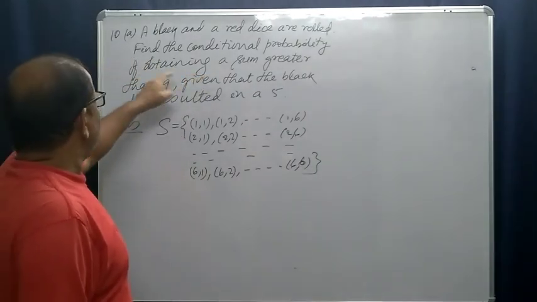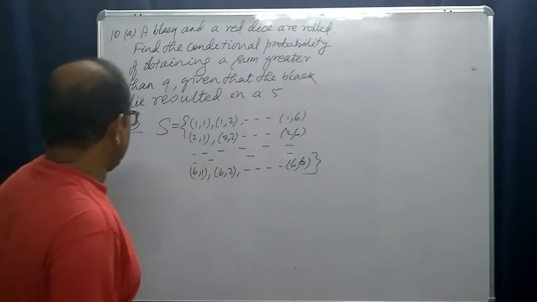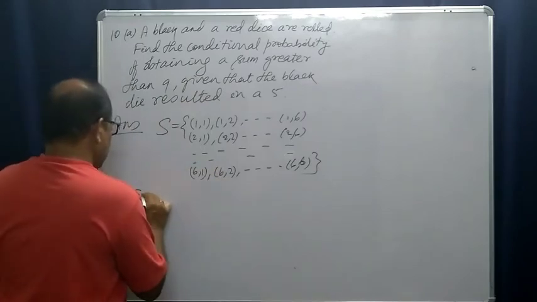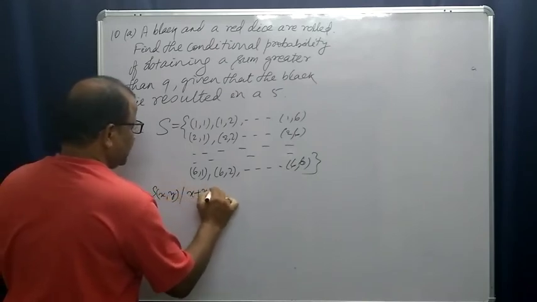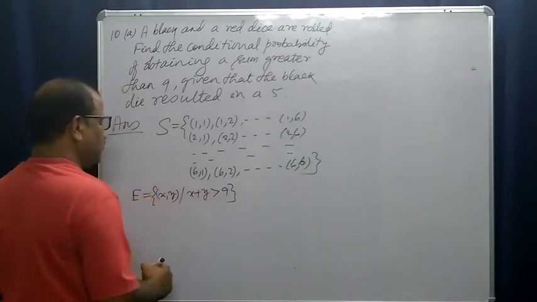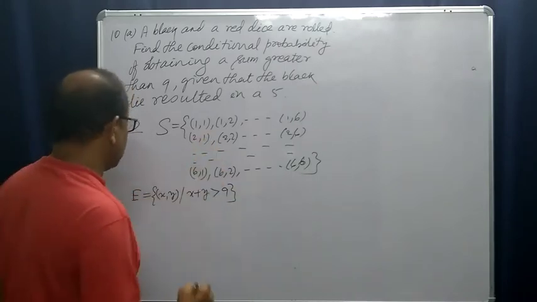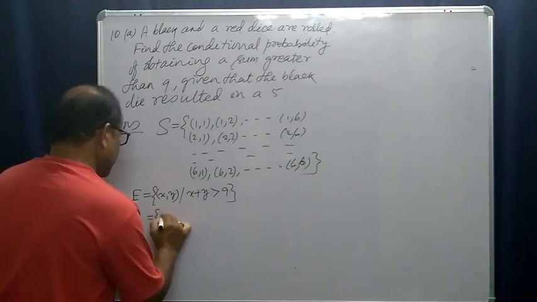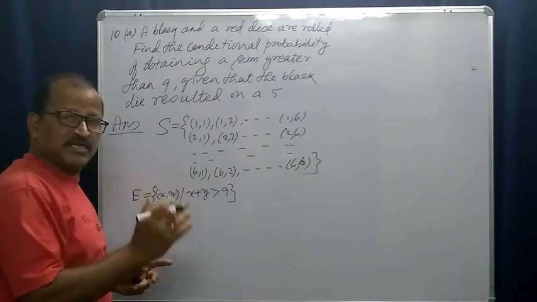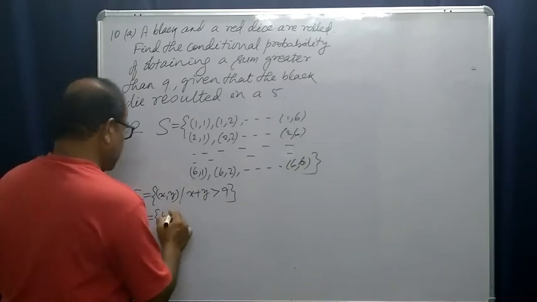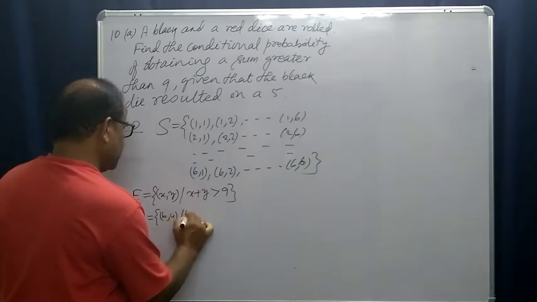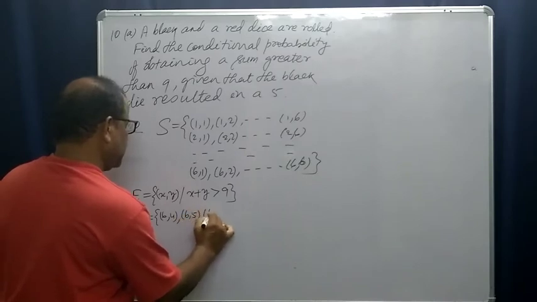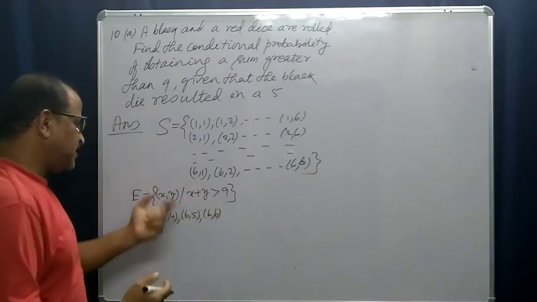Find the conditional probability of obtaining a sum greater than 9. The event E is of the form xy such that x plus y is greater than 9. So what will be the cases? Suppose the first one is red, the second one is black. If 6 is on the red, then 6 4, 6 5, 6 6 give a sum greater than 9.